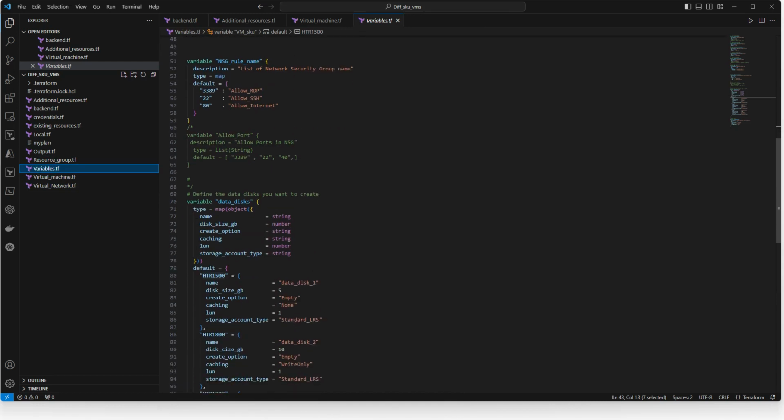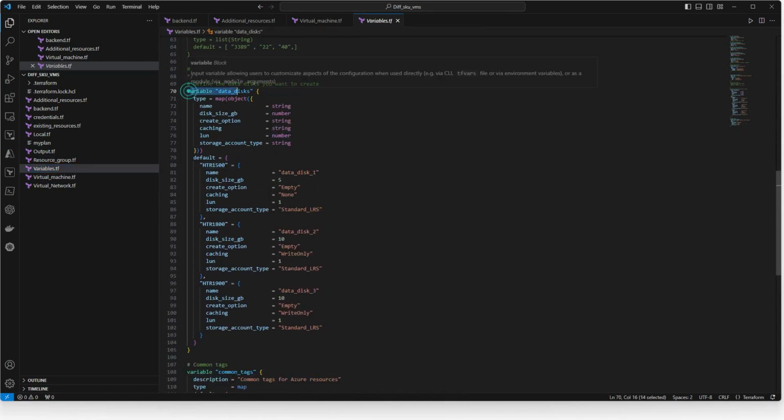We have defined many other things as well, like the data disk. Since I have three VMs, I want each VM to have a different data disk, right? So in this case, I have defined in my variable file for the data disk a type of map of objects, and then a default value. Let's say for the first VM, the size I need is 5 GB, for the second VM I need a 10 GB data disk, and for the third VM I need 10 GB.